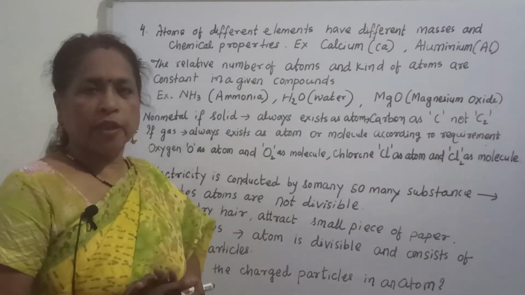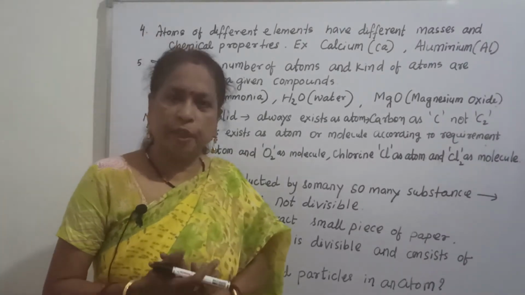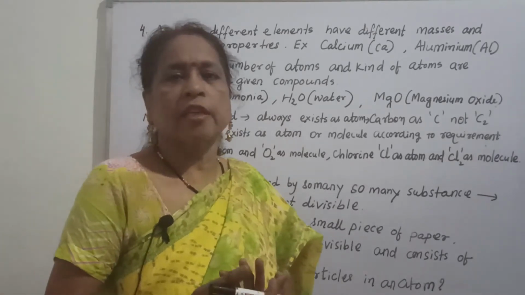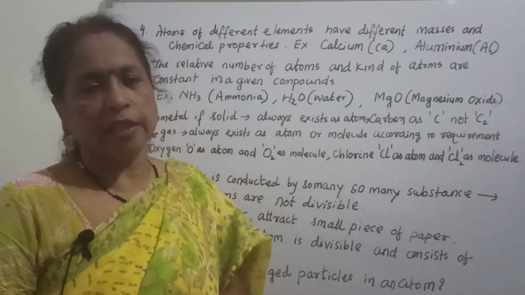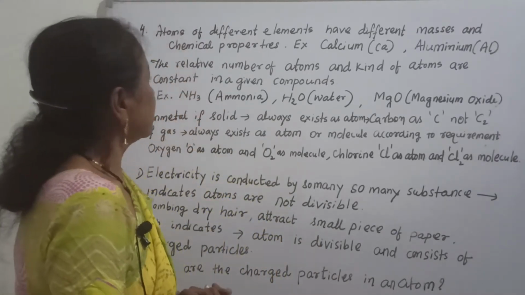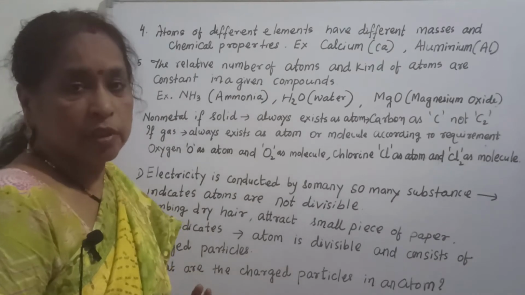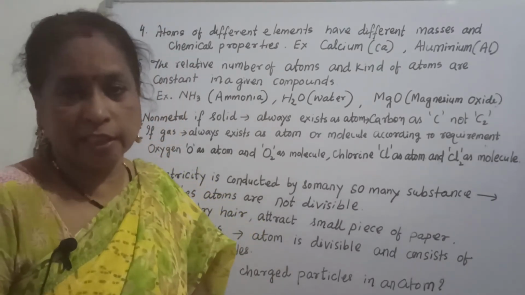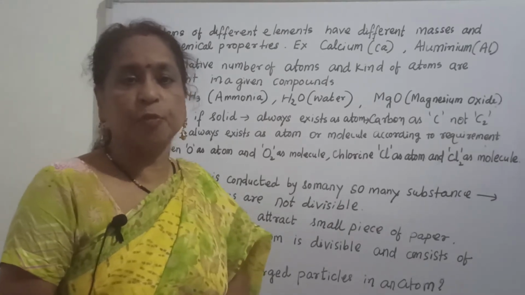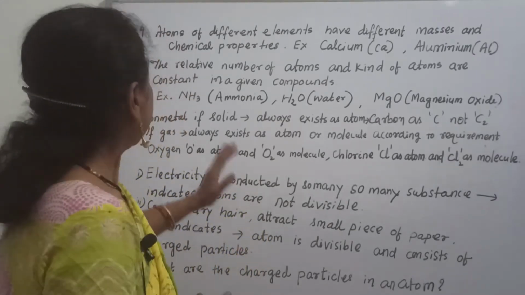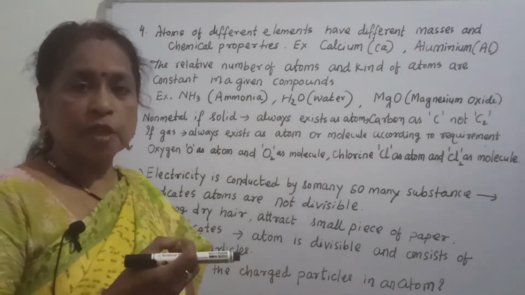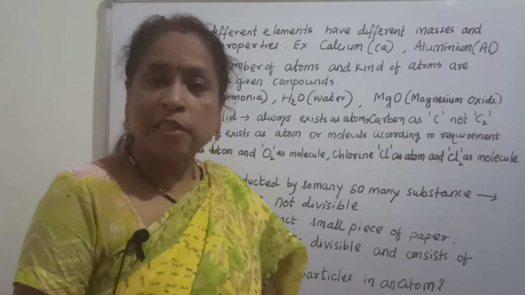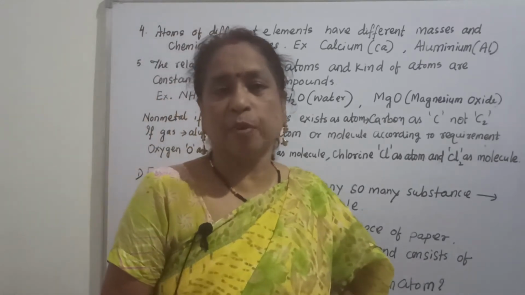Dalton's atomic theory, I told you three points. First point: matter consists of very tiny particles called atoms. Dalton said atoms are not divisible, but that was not correct, because after that it was proved that the atom is divisible. And the third point: atoms of the same element have identical mass and the same chemical properties.